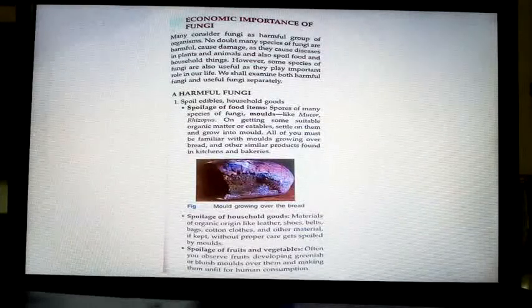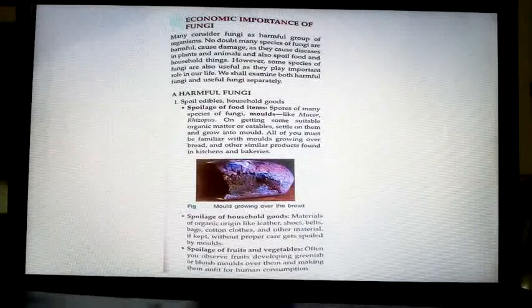All of you must be familiar with molds growing over bread and other similar products found in kitchens and bakeries. You might have seen molds particularly on coconut, lemon and all.